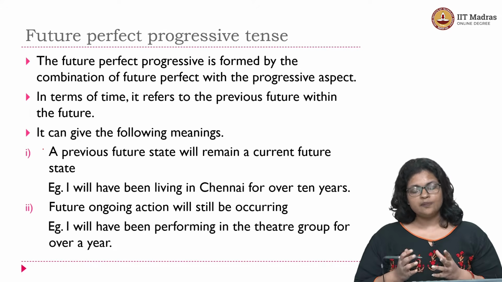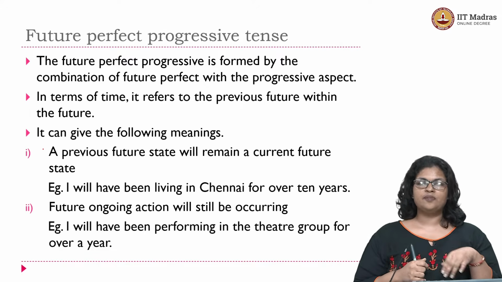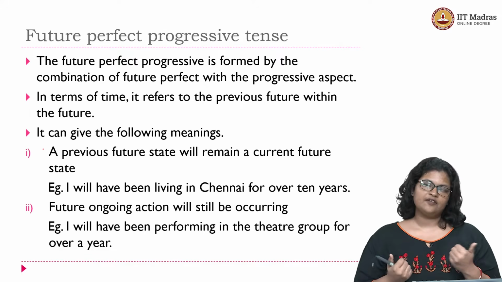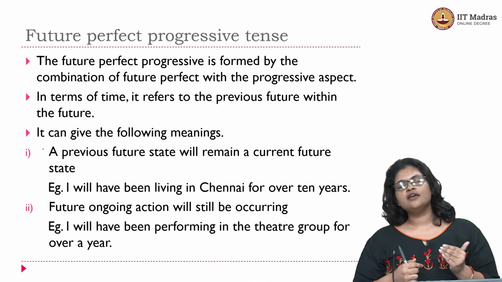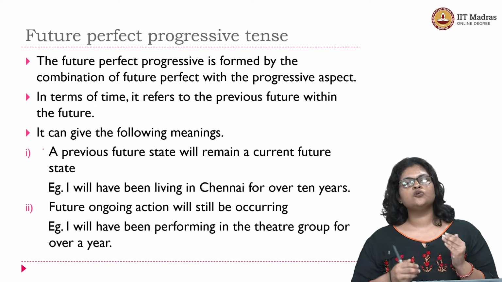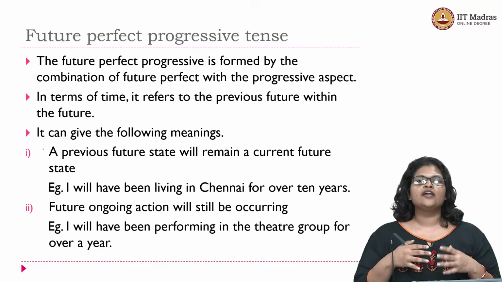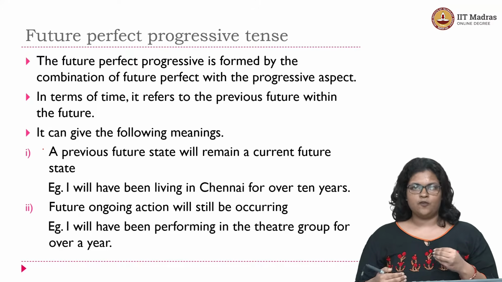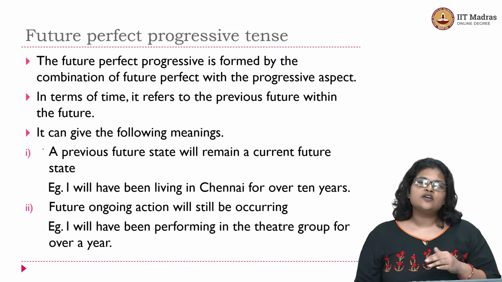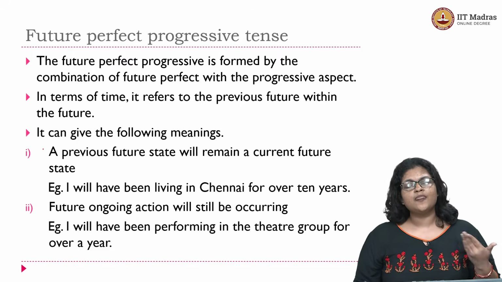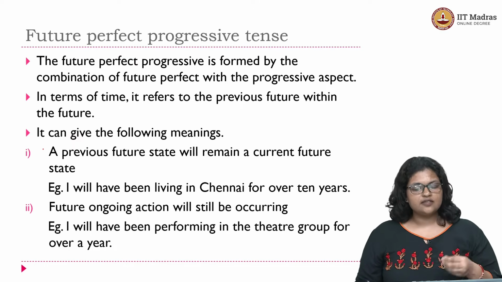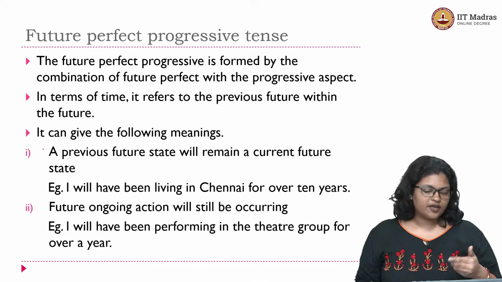In terms of time, obviously, it refers to the previous future within the future, like we discussed for the perfect form. Along with it, you also add the progressive aspect in order to say that this particular action has been in progress. Okay, so the previous future within the future has been in progress at that point of time. This could be the meaning that it can generate. Let's look at the detailed version of what it could mean.